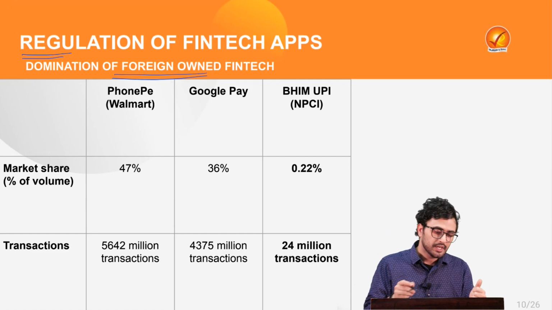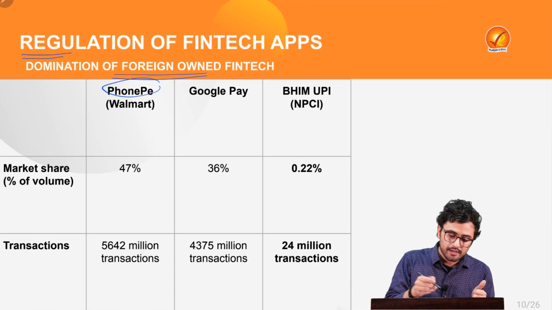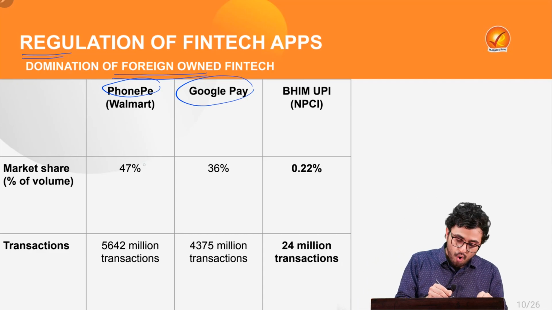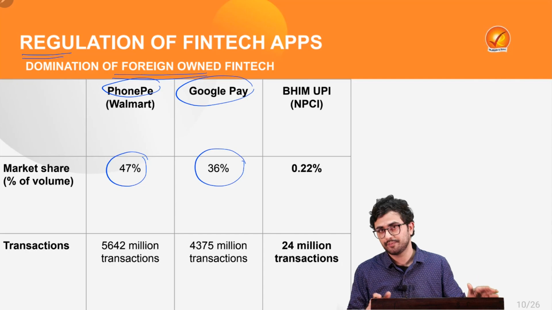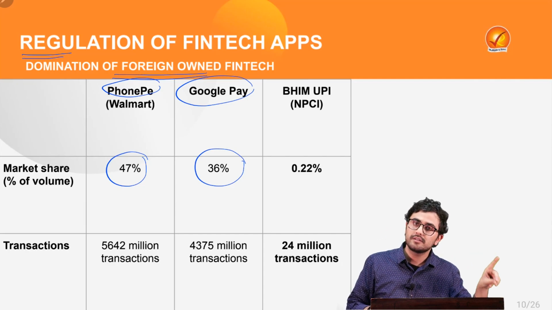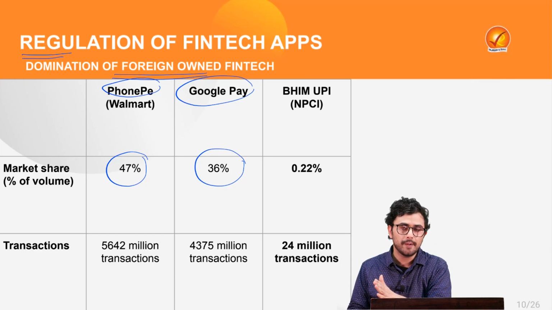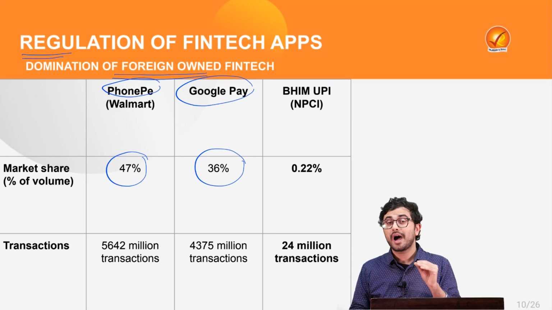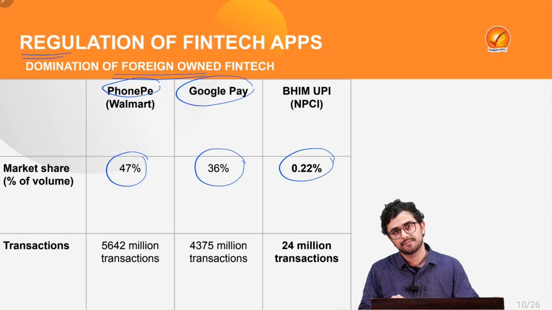For example, PhonePe, which is backed by Walmart, and Google Pay have the market share of 47 and 36% respectively. And in comparison to them, the Bhim UPI, which is monitored by National Payments Corporation of India, which is an Indian-led app, has a market share of a meager 0.22%.